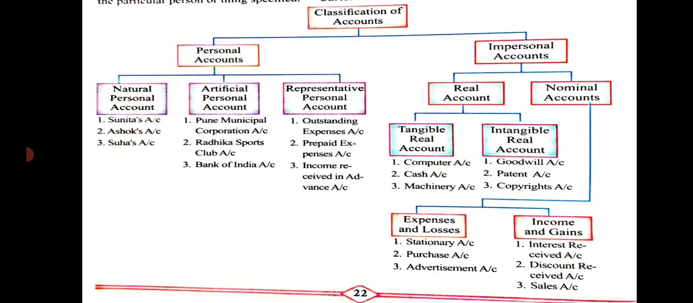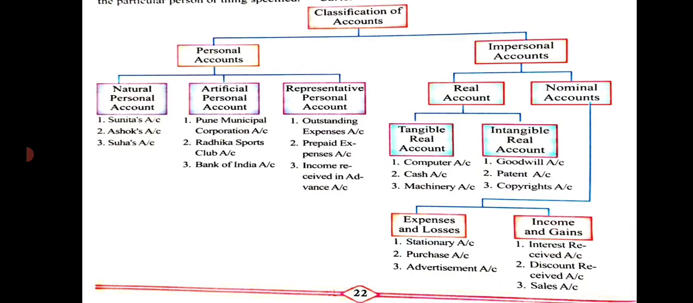There are three types of accounts in total. They are classified into personal account, real account and nominal account. We will see the personal accounts first. There are three types of personal accounts: natural person account, that is an entity you may say, second is artificial personal account, and third one is representative personal account.